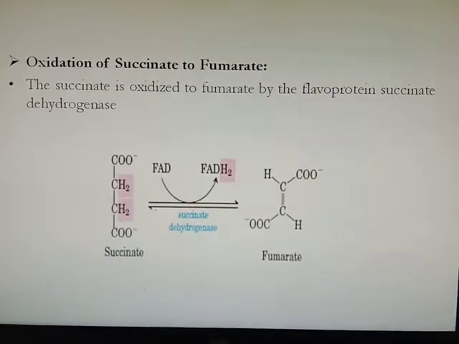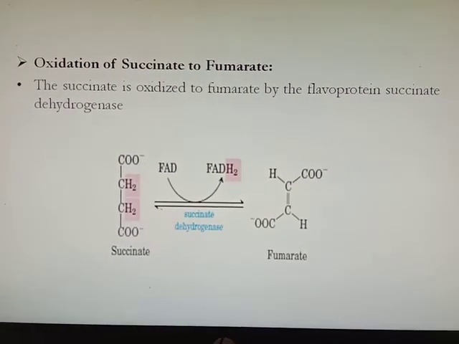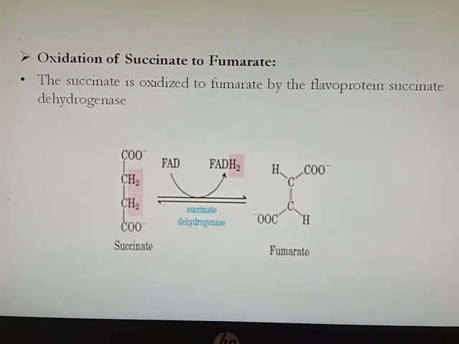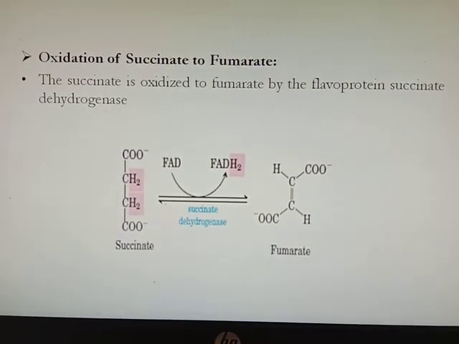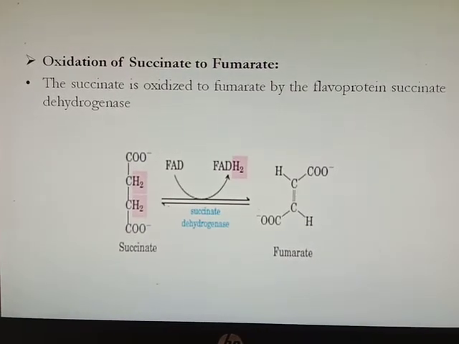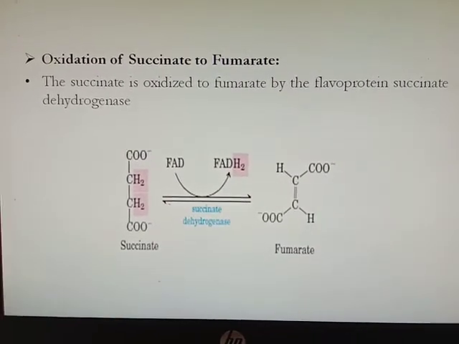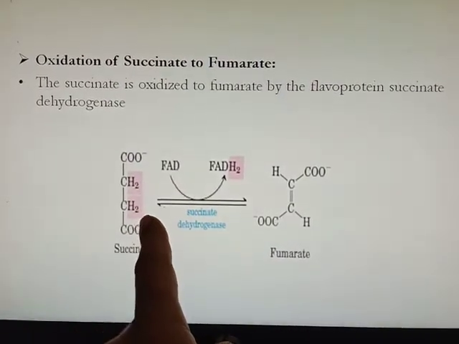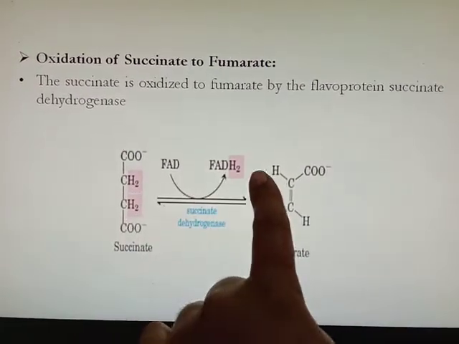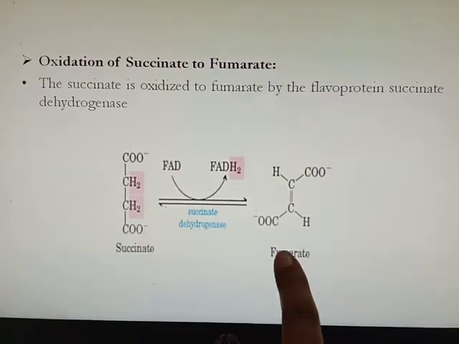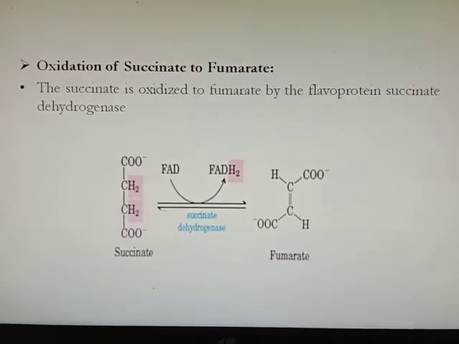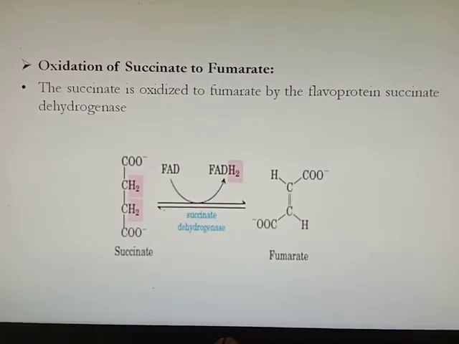Then oxidation of succinate to fumarate. The succinate gets oxidized to fumarate. Oxidized means again donation of protons. So succinate is oxidized to fumarate by the flavoprotein succinate dehydrogenase enzyme. Here one hydrogen is transferred to FAD to form FADH2, and one hydrogen remains here. So succinate is converted into fumarate. Oxidation, here protons are donated to FAD to form FADH2.